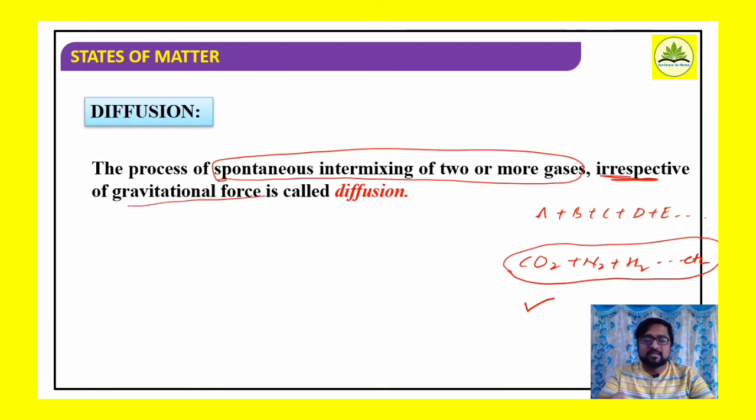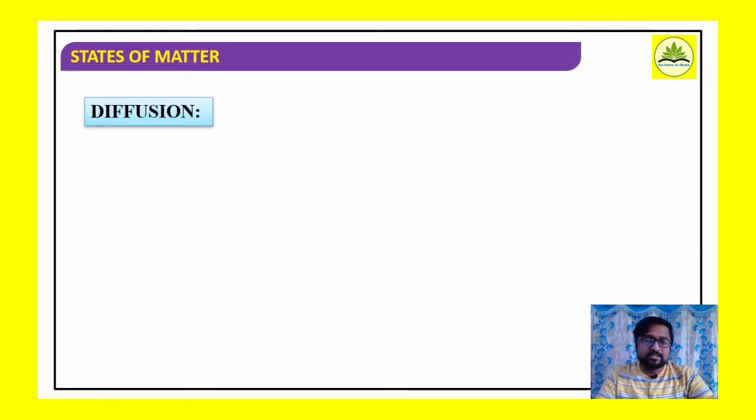So when two or more gases are kept in a common container or vessel, what happens? They mix by themselves with each other. That spontaneous intermixing of two or more gases irrespective of gravitational force is called diffusion. We know that gravitational force differs from place to place, from planet to planet. Even then intermixing of gases takes place. Okay, we got the definition for diffusion.